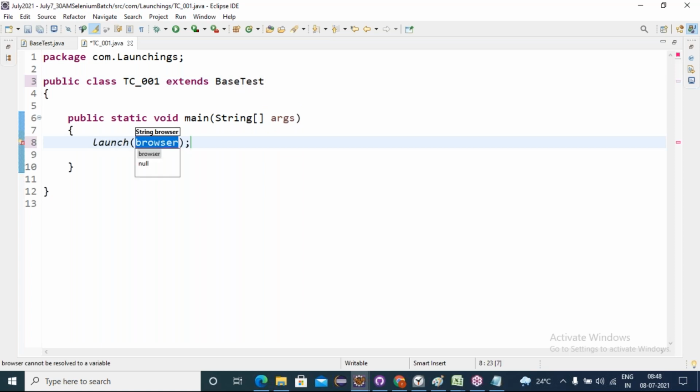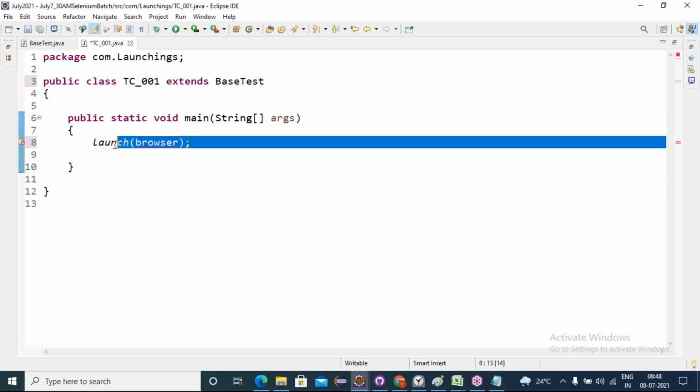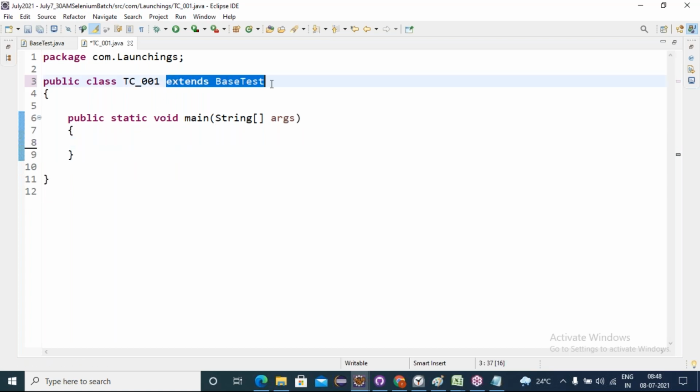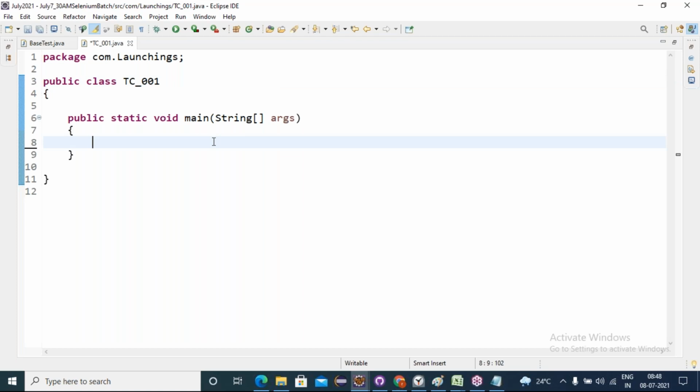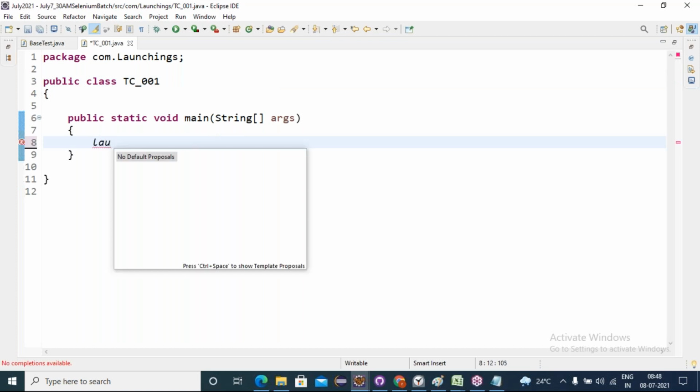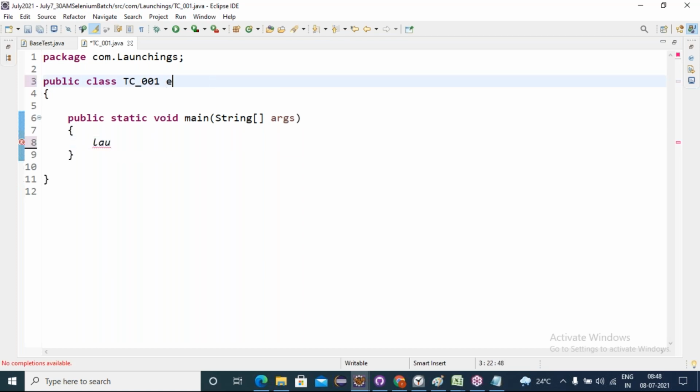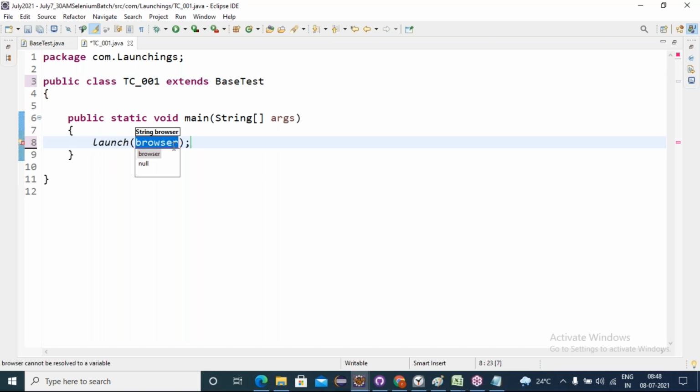If I'm not extending, can I use these methods? Suppose I'm not extending. No. Can I use them? No. So extends base test, then you can call launch. Just type 3 characters, friends, then control space. You don't have to type it completely. L-A-U, 3 characters, control space. That's it. The syntax comes automatically. It is asking for String browser.